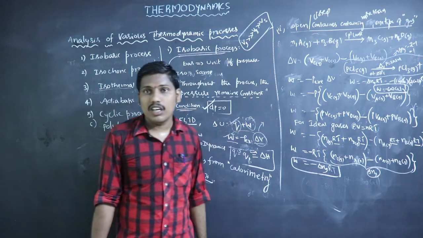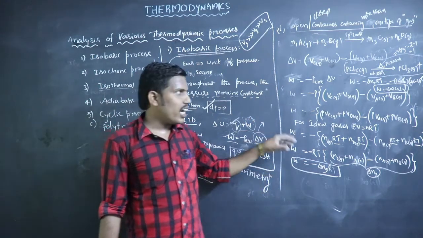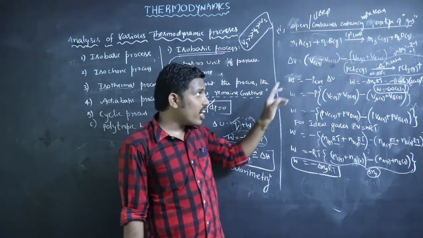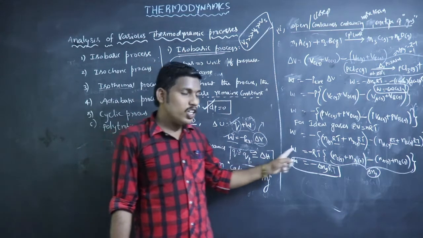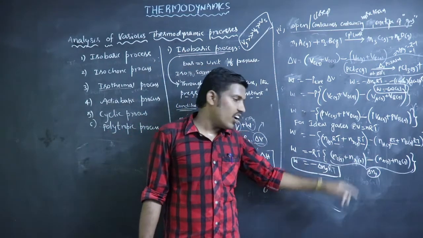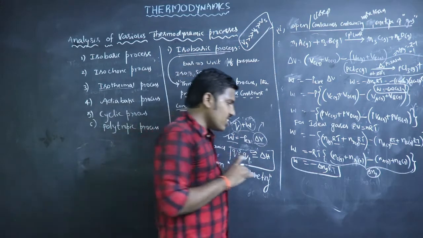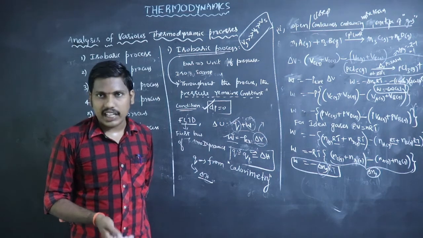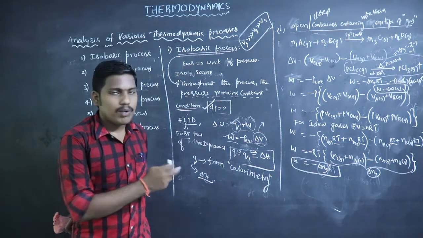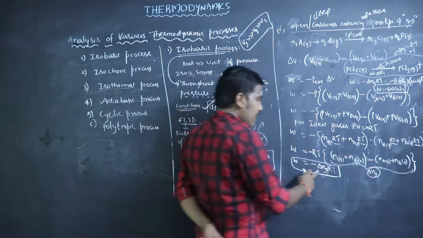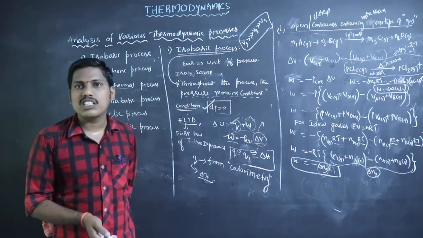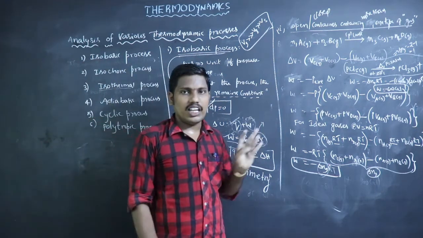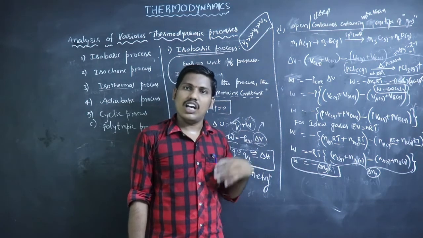Here n means number of moles of the gas, reactant or product, whatever it may be, involving gas. If more than one type of gas is present, W equals minus delta Ng RT. The only difference is, if only one gas is present, we use the n value, the number of moles of that gas. If more than one type of gas is present, we use delta Ng, number of moles of gaseous product minus number of moles of gaseous reactant. The remaining concepts, internal energy, enthalpy, heat energy, are all the same.